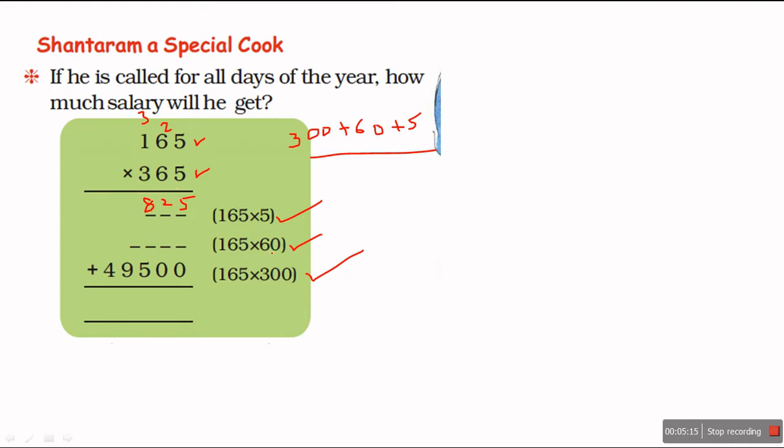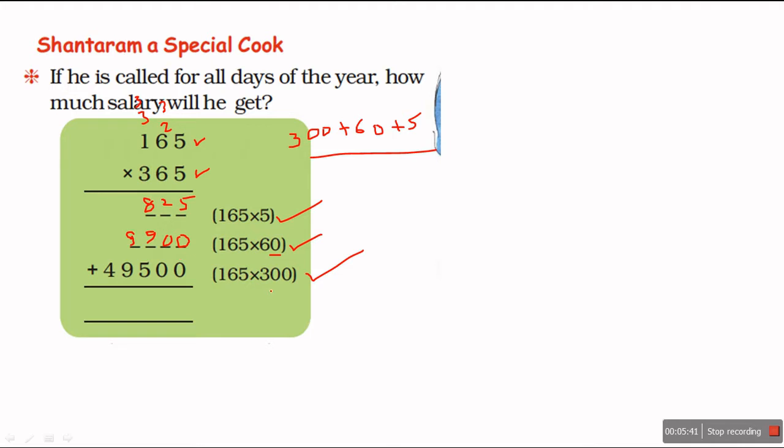Now I have to multiply by 60, and I know if 0 is at the end, we put 0 directly. Now I will multiply only by 6. 6 5s are 30, carry over 3. 6 6s are 36 plus 3, 39, carry over 3. 6 1s are 6 plus 3, 9.